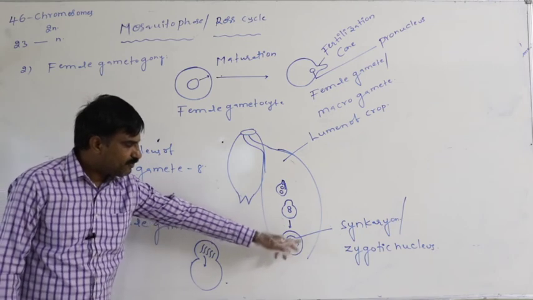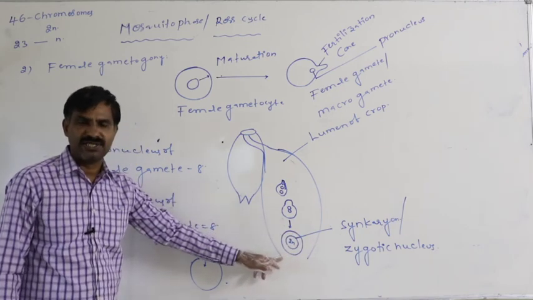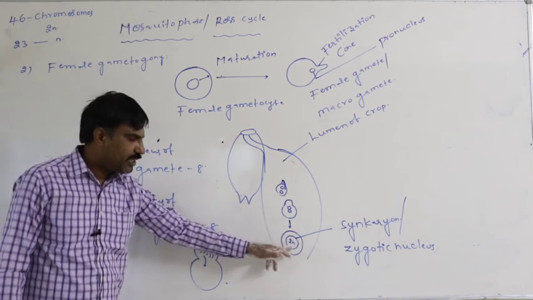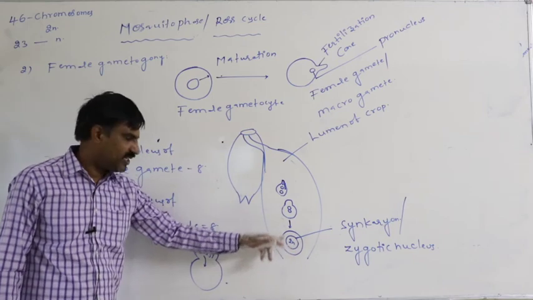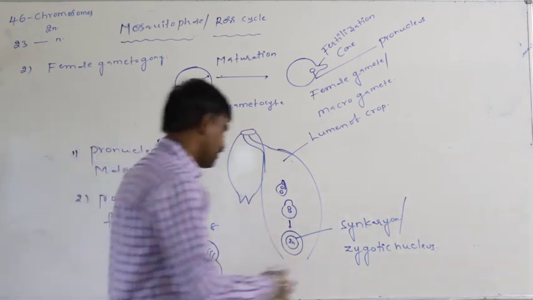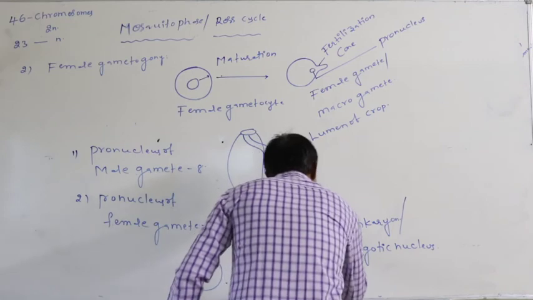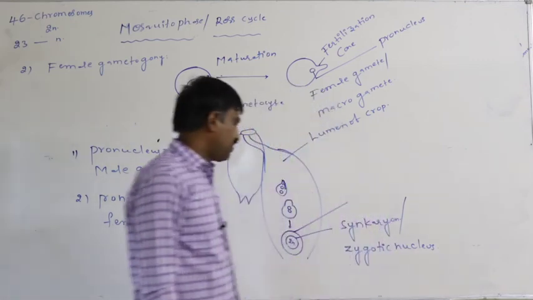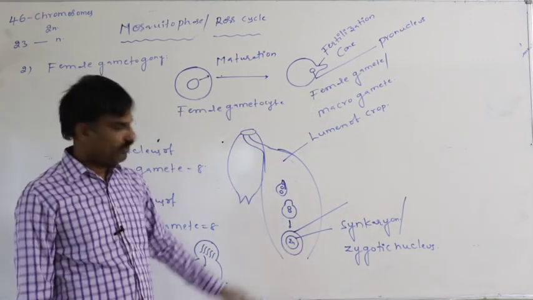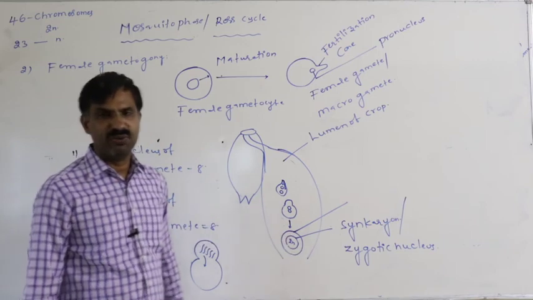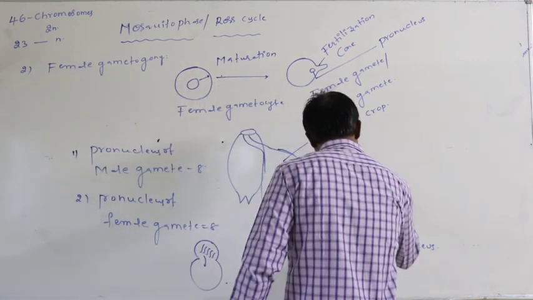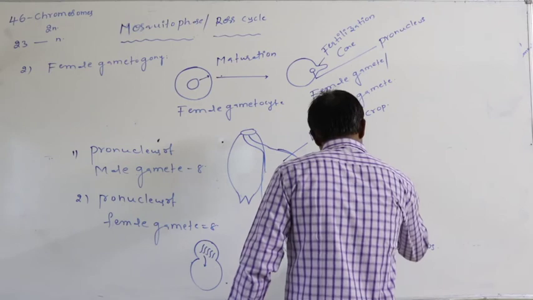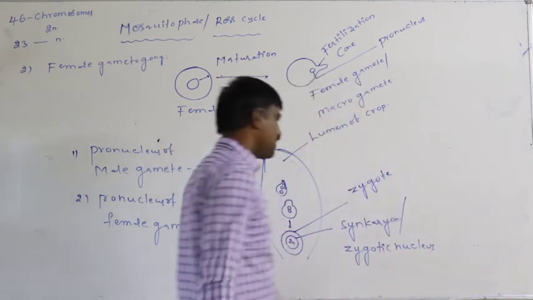This diploid nucleus is present inside the female gamete. The female gamete with the zygotic nucleus is said to be the zygote.